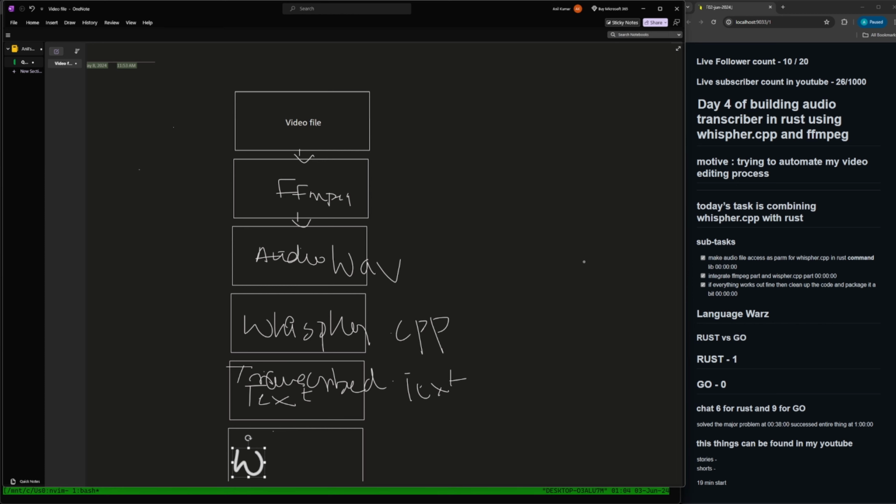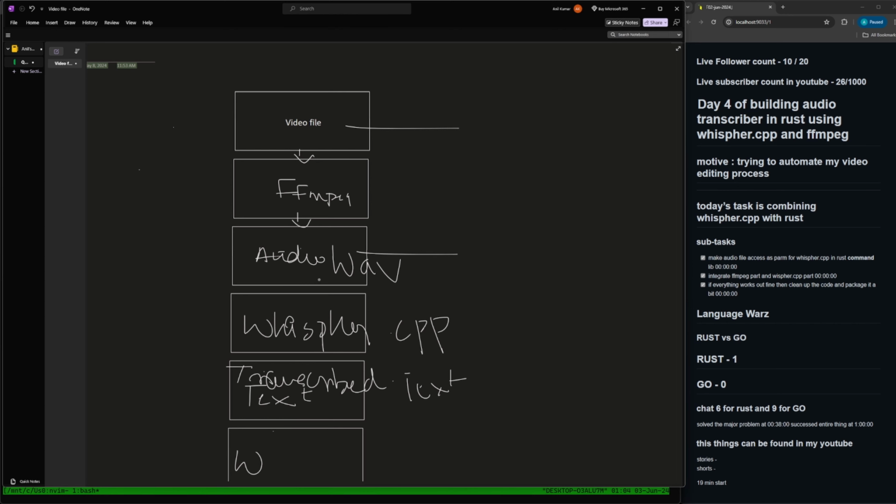This is the final episode where I summarize whatever we did so far. And just to give you the context for people who are not following up till now, we are trying to build a tool which can take a video file as an input and extract an audio.wav file. A WAV file is the only format which can be understood by Whisper.cpp. So that's the basic agenda here.